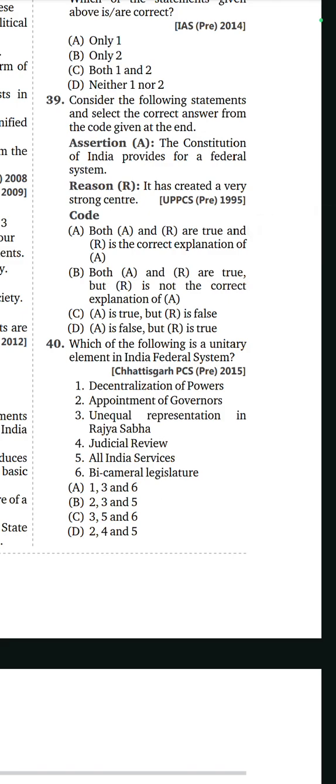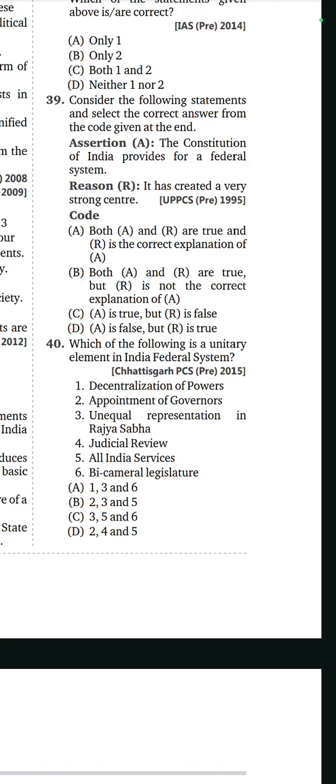39th question. Consider the following statement and select the correct answer from the code. Assertion: The Constitution of India provides for a federal system. Reason: It has created a very strong center. Option is B. Both A and R true, but R is not the correct explanation of A. 40th question. Which of the following is a unitary element in the Indian federal system?